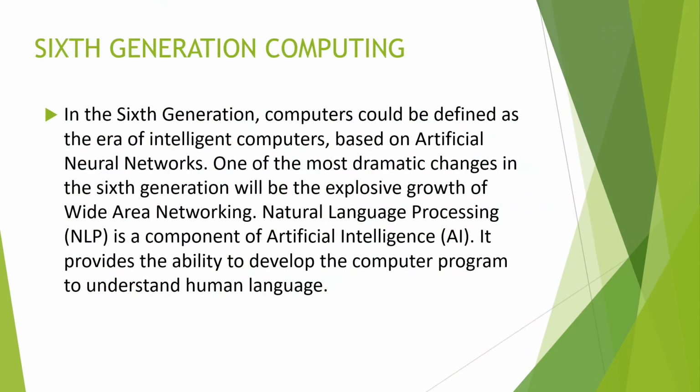In the 6th generation, we discuss artificial neural networks. In the 6th generation, we discuss natural language processing as well as DLNN, deep learning neural network processing. It is easily understood and affordable by humans. It is used to develop computer programs to understand human nature.